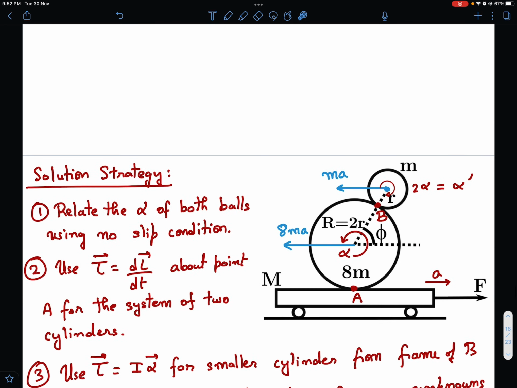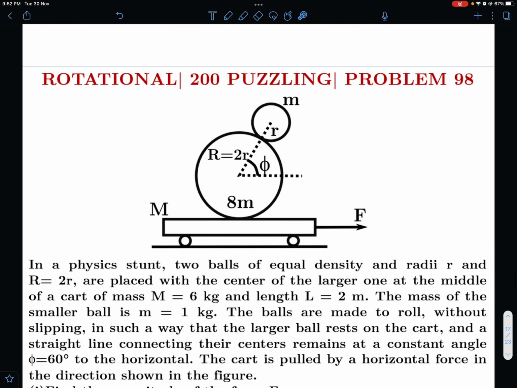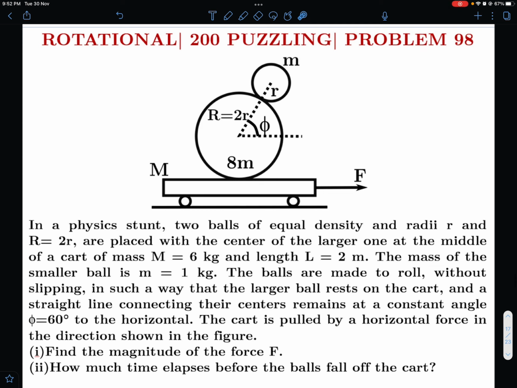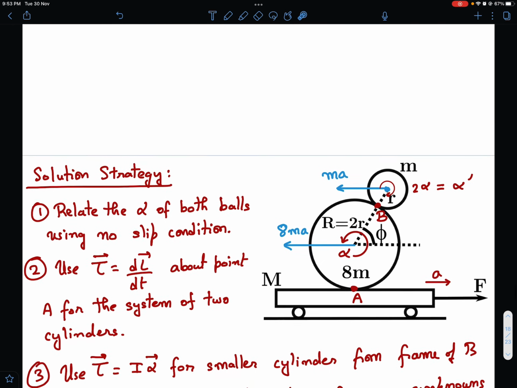Before I do the analysis, let me tell you that this problem has the potential to get complicated. Why? Because if you are not very elegant in making the equations, you can have so many unknowns. Normal reaction here, friction here, normal reaction here, friction here, then alpha of this ball, then alpha of this ball, and then acceleration of this. Of course F is there, and so many unknowns can be there. So I didn't want to do it that way, so I gave it a little deep thought, and I was able to do it in very few unknowns. So let's see how I have done it.